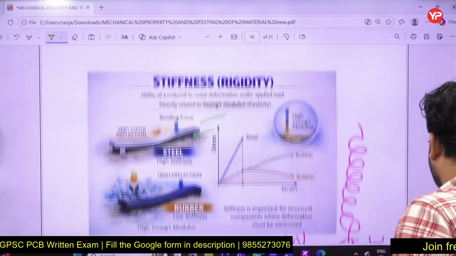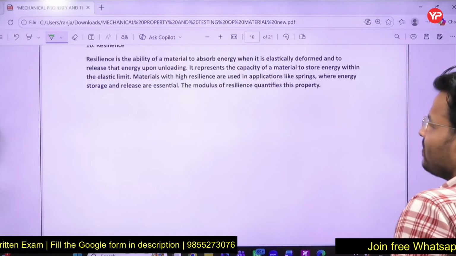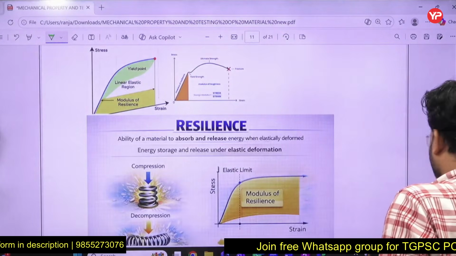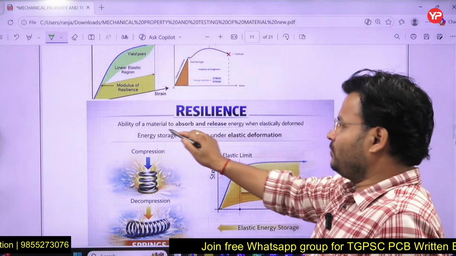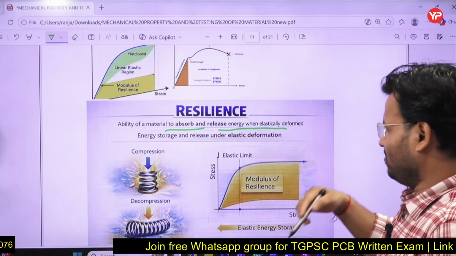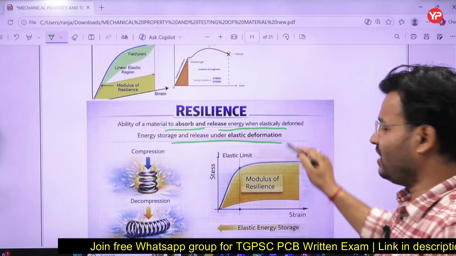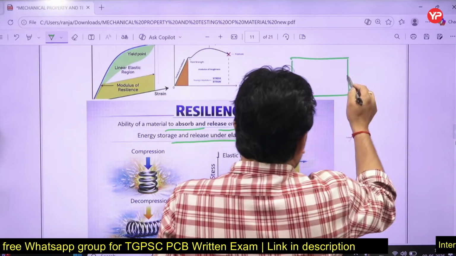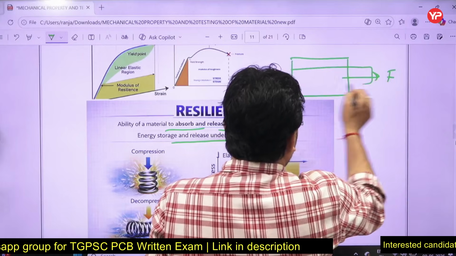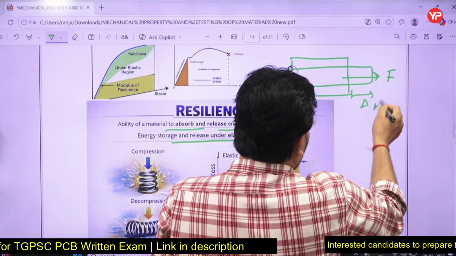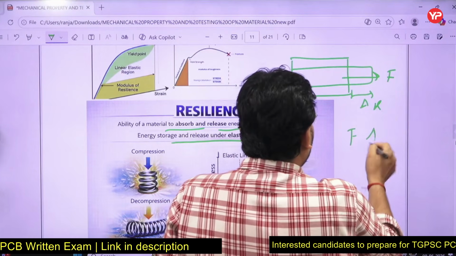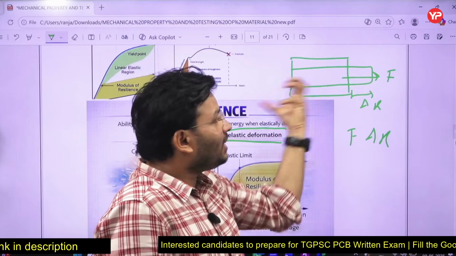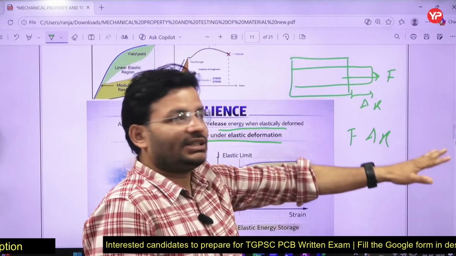Now I will discuss the next concept, and yes, in MCQ I will discuss resilience. Already we have discussed this is the energy stored up to the elastic limit, right? So what is resilience? Already I have told you, it is the ability to absorb and release energy, elastically deform, energy stored and released under the elastic deformation. Means this is the body. You have applied the load F, and it has deformed something like that. This is the deformation. So what will be the energy stored? F into dx. Now if I remove the load, and the body recovers its original shape, it means all the energy has been released.